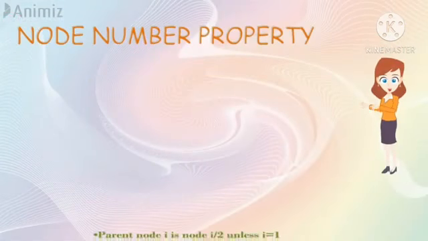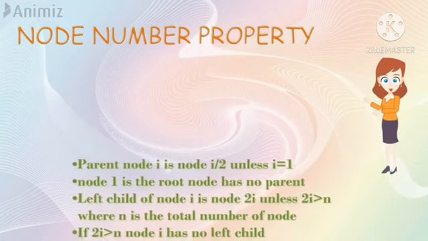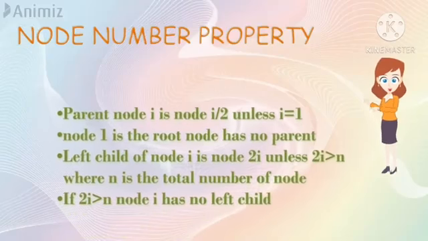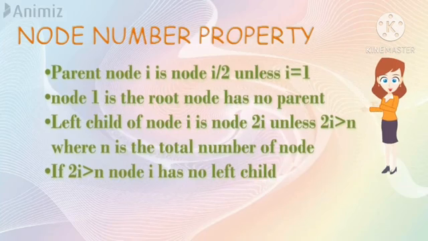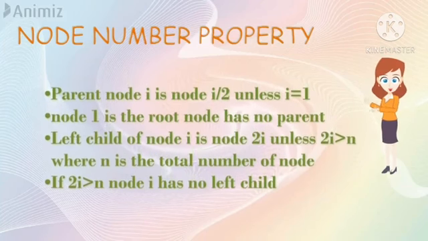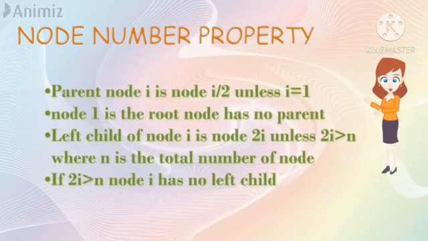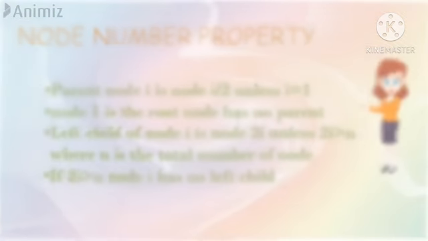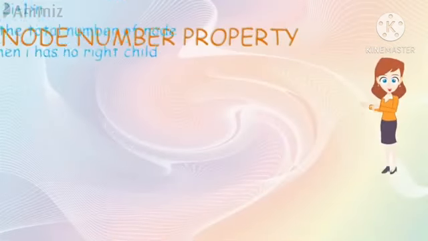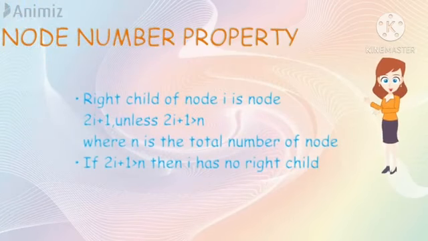Parent of node i is node i by 2, unless i is equal to 1. Node 1 is the root node and has no parent. Left child of node i is node 2i, unless 2i is greater than n, where n is the total number of nodes. If 2i is greater than n, then node i has no left child. Right child of node i is 2i plus 1, unless 2i plus 1 is greater than n, where n is the total number of nodes. If 2i plus 1 is greater than n, then i has no right child.